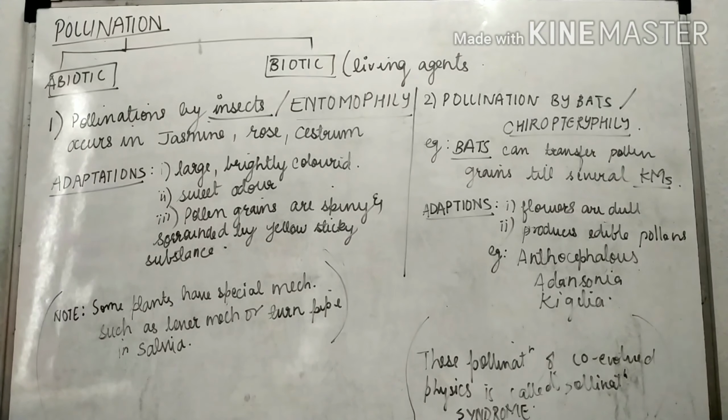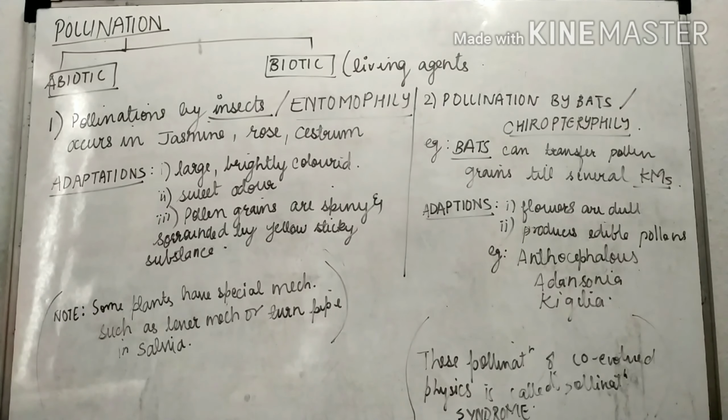Let's continue the chapter. We ended with the pollinating agents that are abiotic factors. Broadly, pollination is classified into abiotic and biotic agents, and we ended with abiotic agents. Now we'll start with biotic agents. First is pollination by insects, another name of which is entomophily.